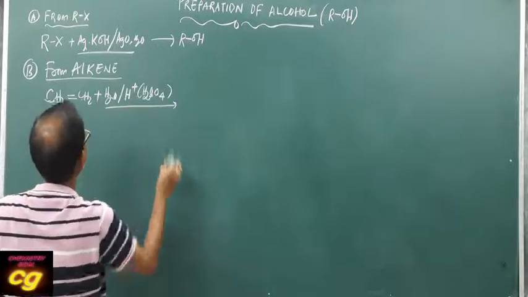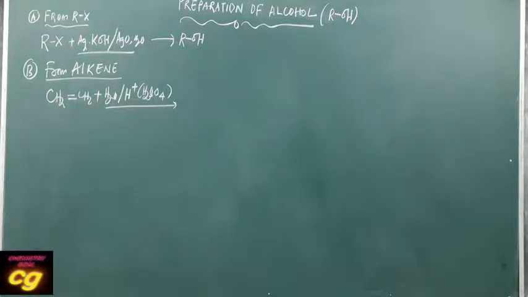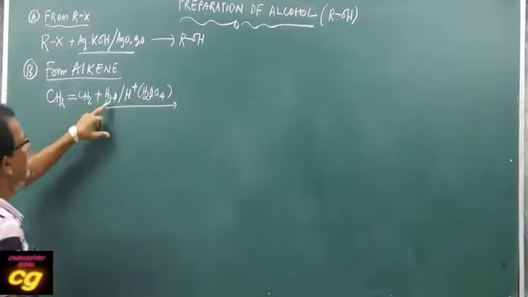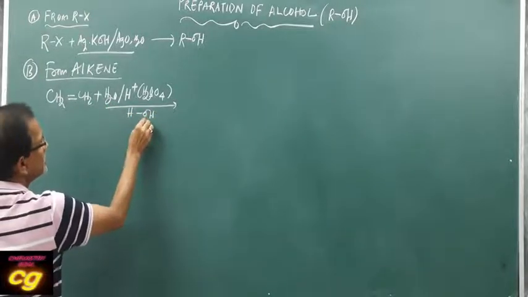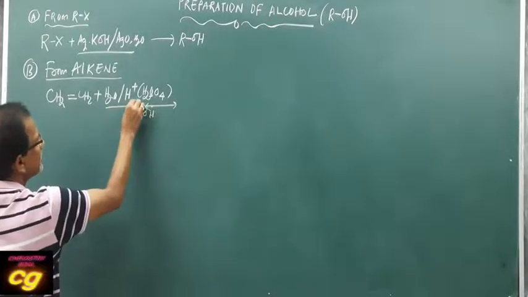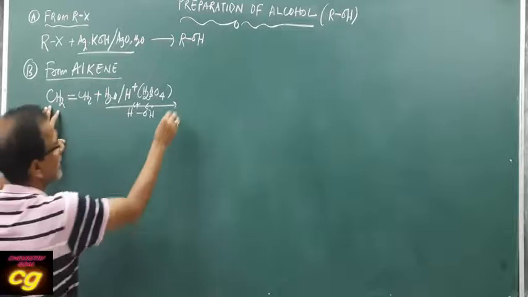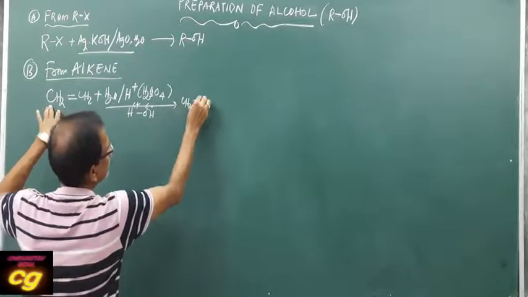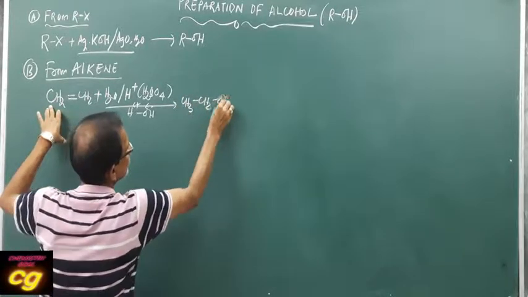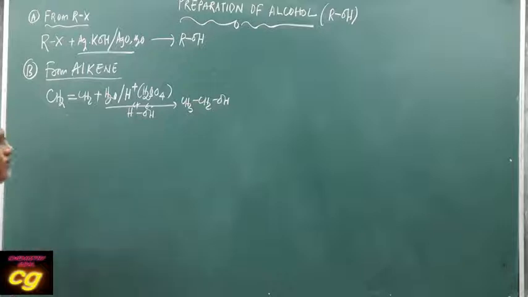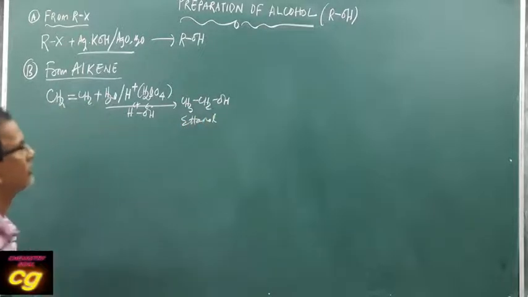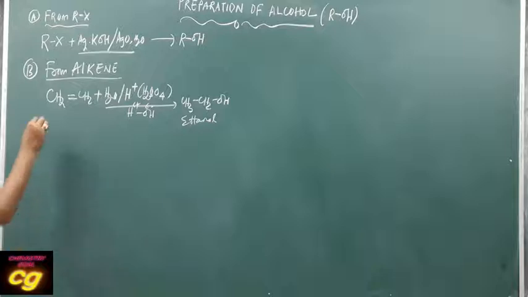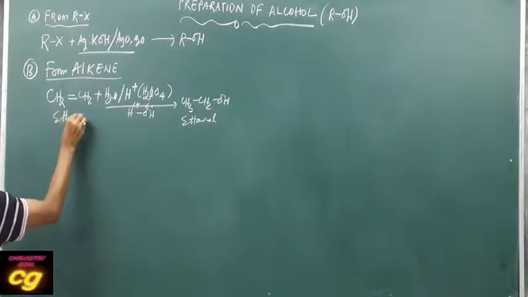If you use this, then you will get the corresponding alcohol. Water has H and OH, that is partially positive and partially negative. So on one side hydrogen will be added, on the other side OH. So this is your ethanol.